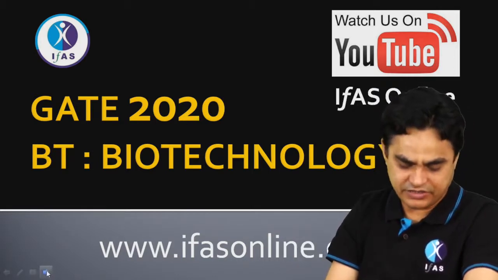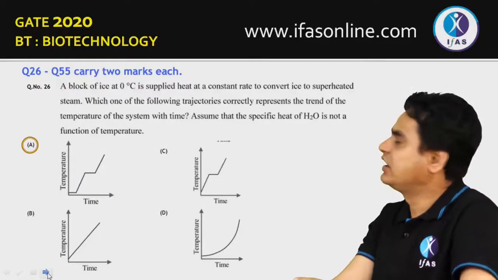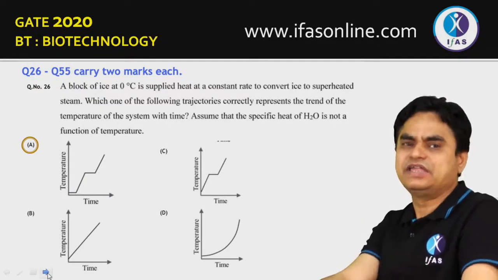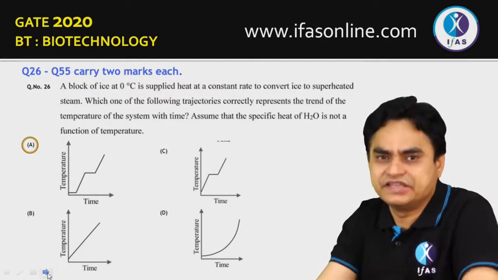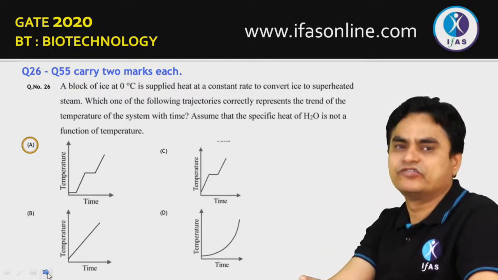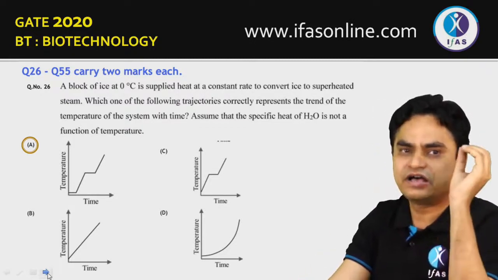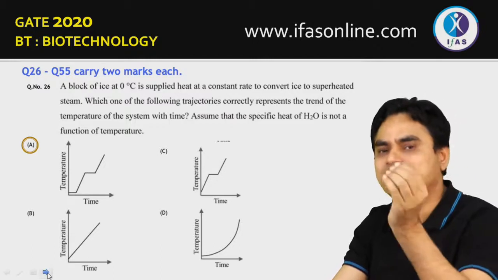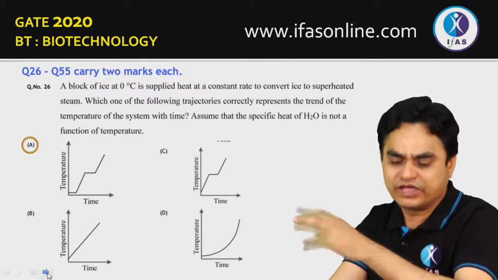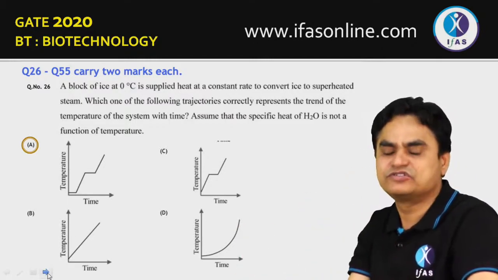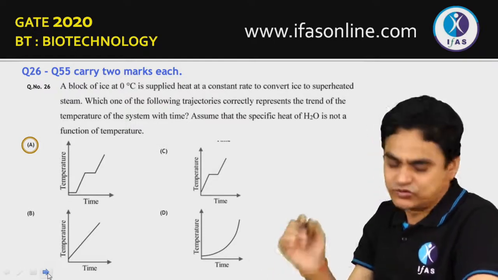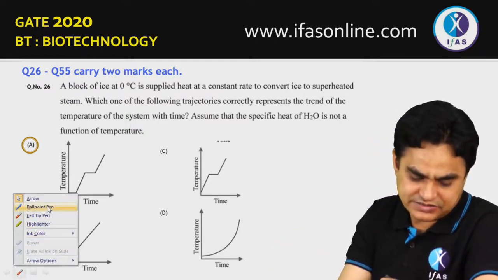So now, readily moving to the question. This question is basically about the changes in the temperature of water when it goes from an ice form to a steam form. You have to identify which of the following trajectories is correct. So let's go through this question and try to analyze it.